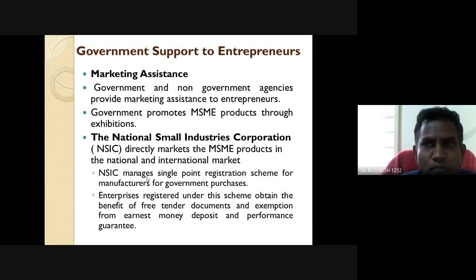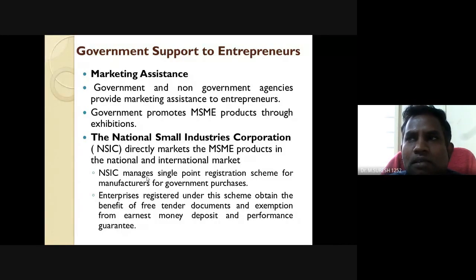MSMEs, with the help of different businesses and annual turnover, may be classified according to manufacturing or service sector or any other related business, and may be started by both men and women. The schemes are available from the state government and central government. So with this we can conclude that when we are going to start any type of business, we have to approach the different schemes available from both the central government and state government.